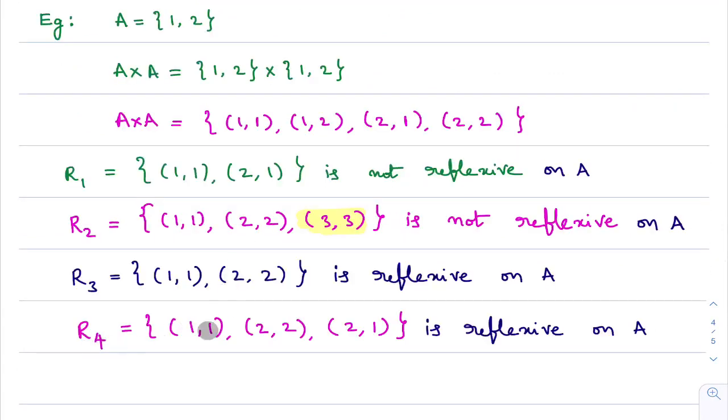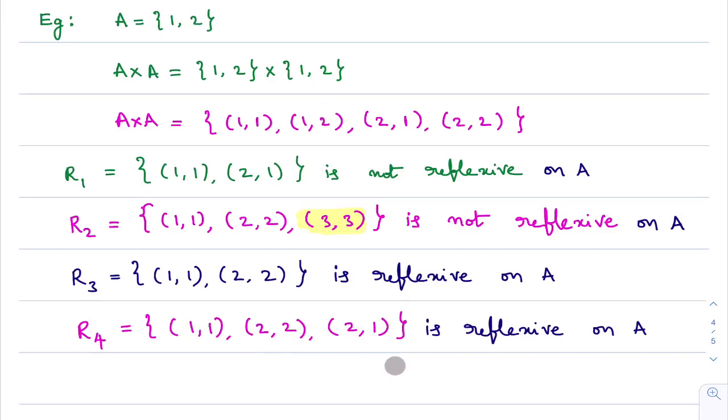You see this R4. First thing, you check whether it is a relation from A to A or not. Is it a subset of A cross A or not? You check 1 comma 1. Yes, it is present in A cross A. 2 comma 2 is present in A cross A, 2 comma 1 is present in A cross A. So R4 is a relation from A to A. If R4 is a relation from A to A, we say R4 is a relation on A. Now we will check whether it is reflexive or not. You take 1. Is 1 comma 1 there in this? Yes. You take 2. Is 2 comma 2 there in this? Yes. The condition is satisfied. Do not worry about this extra element.